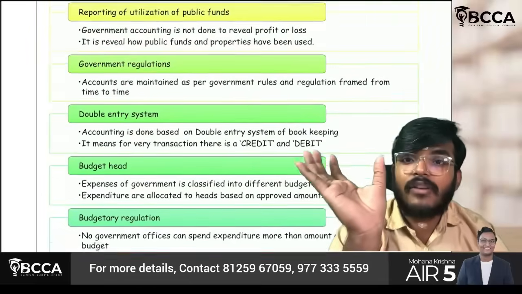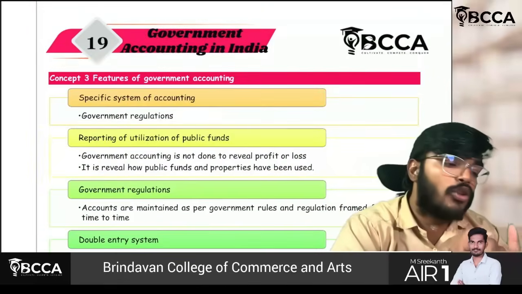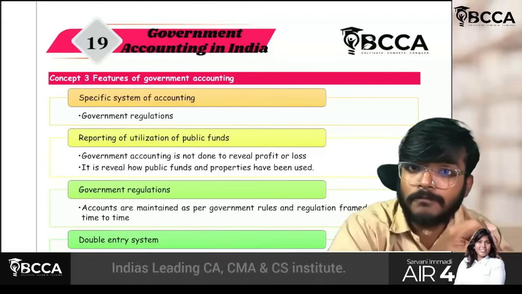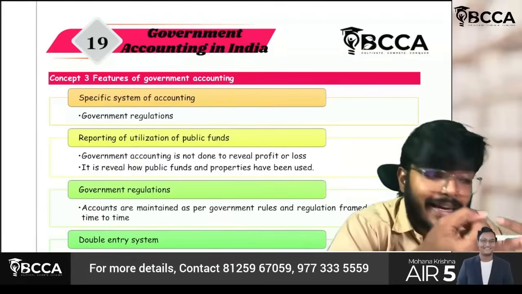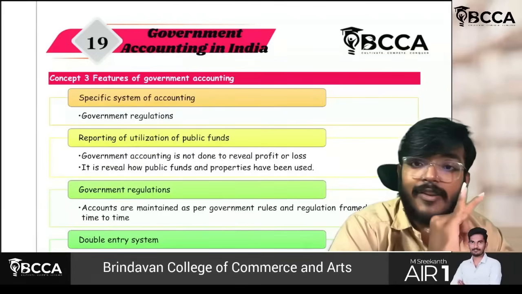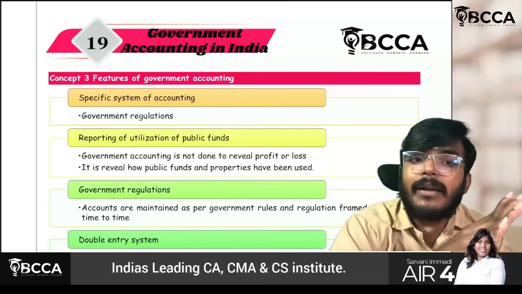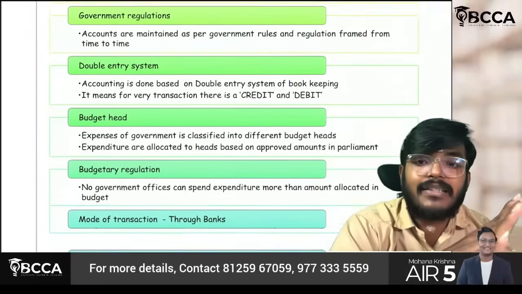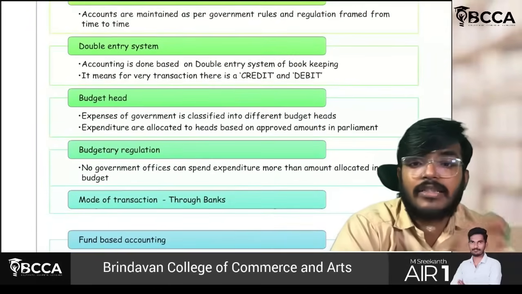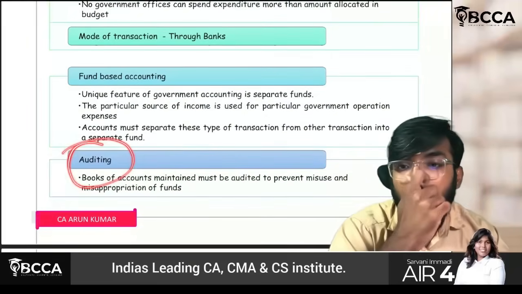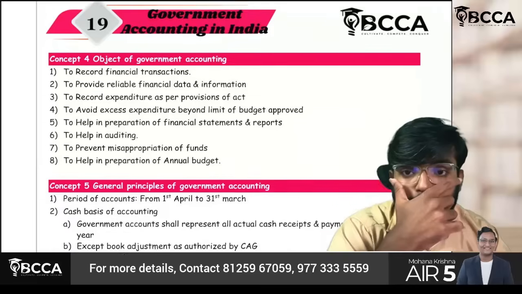To summarize whatever we have covered: the first thing, the crux, is a specific system of accounting, which means government regulations have to be followed. Next, reporting and utilization of public funds is also an essential feature of government accounting. Double entry system will be followed. Government regulations also have to be followed. Budget heads classification. The mode of transactions will generally be through banks, and fund-based accounting and audit also need to be performed. These are the key features of government accounting.